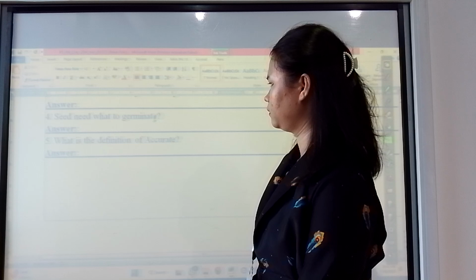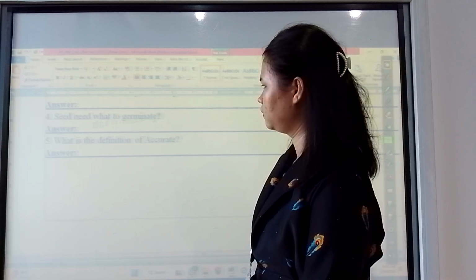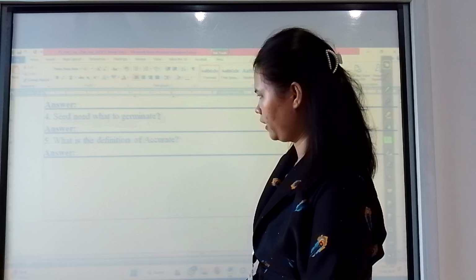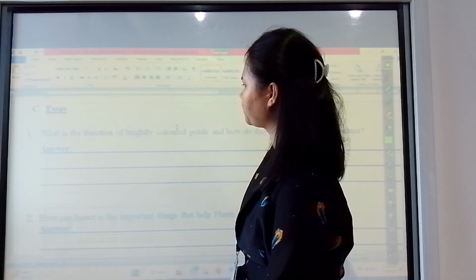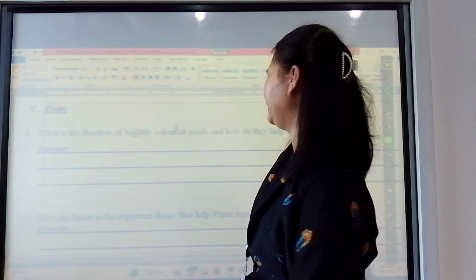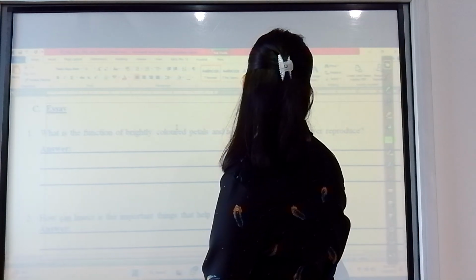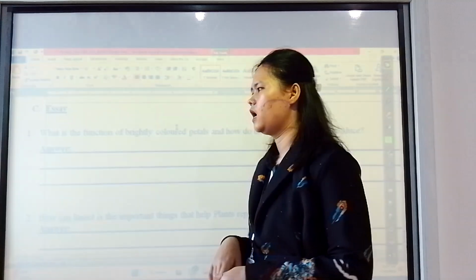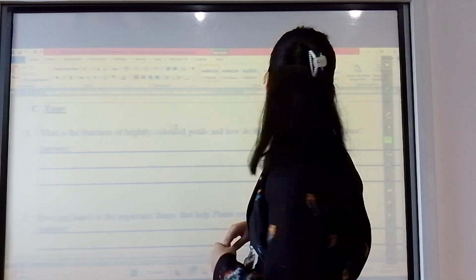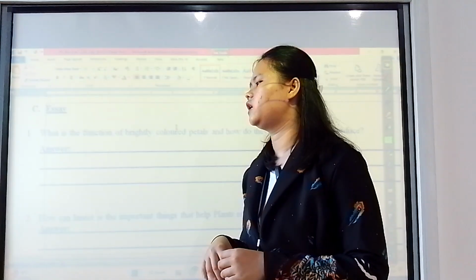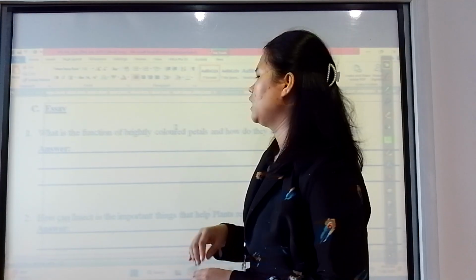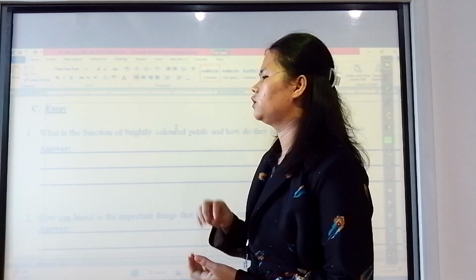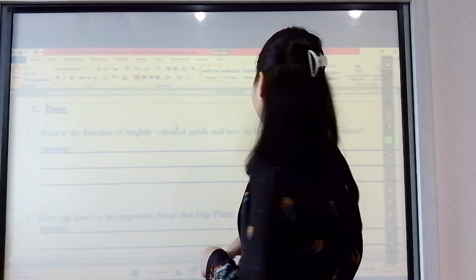Okay. I think you can change this kind of sentence later. What does seed need to germinate? Oh yes, sir. Okay. What is the function of brightly colored petals and how do they help the flower reproduce? Brightly colored petals from the flower attract insects or any kind of animals. That insect explores the flower or the plant, and then the pollen grain sticks on their body and they go to another flower, so reproduction of the flower happens.